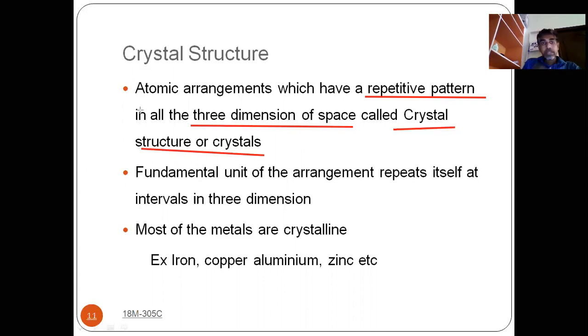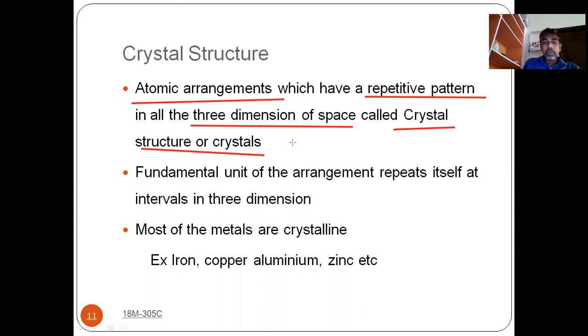Here also you have atomic arrangements, but the atoms are arranged in such a way that there is a repetitive pattern in the 3-dimensional space. That type of arrangement is known as crystalline structure.